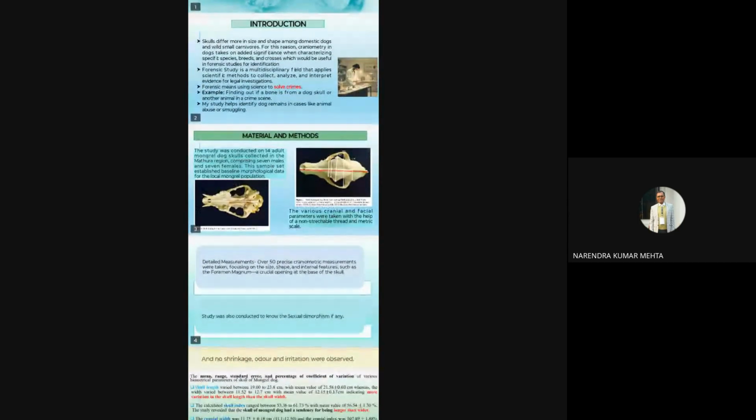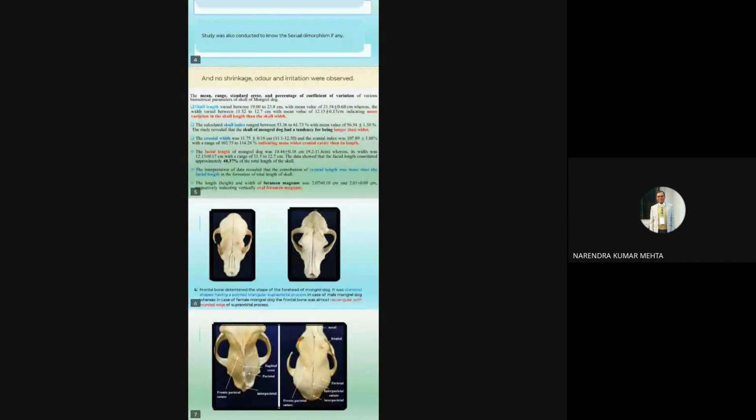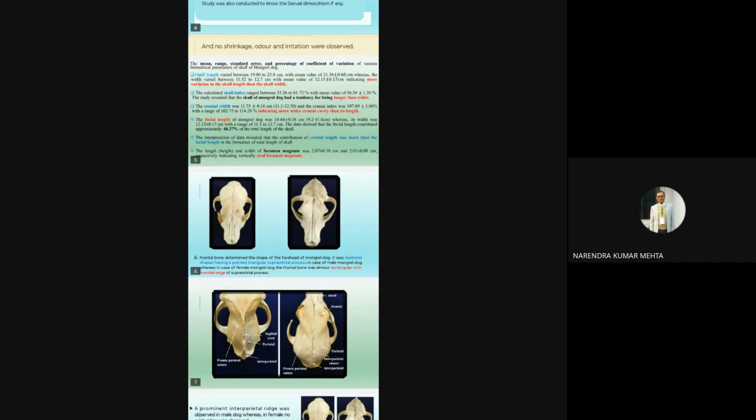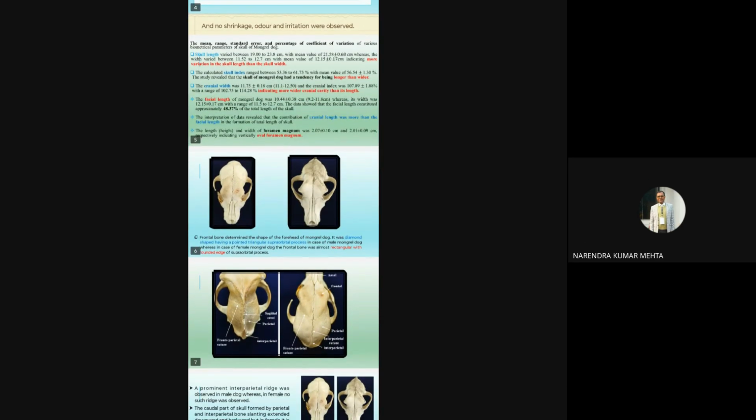My study was conducted on 14 adult mongrel dogs, and the various cranial and facial parameters were taken. Over 50 precise craniometric measurements were taken. We observed salient features like the skull length, which varied between 19 to 23.8 centimeters, whereas the width varied between 11.5 to 12.7 centimeters, which indicates more variation in the skull length than the skull width. The skull of the mongrel dog had a tendency for being longer than wider.